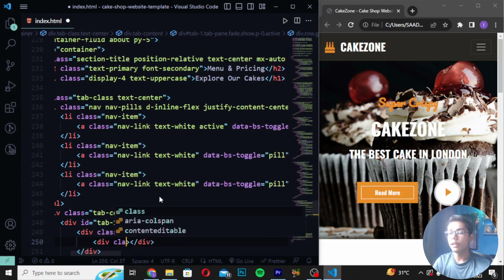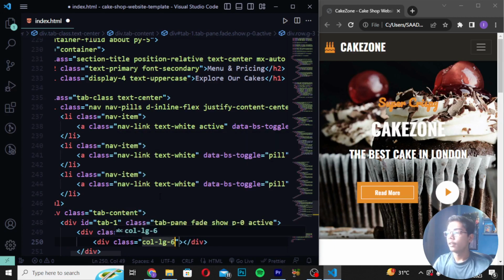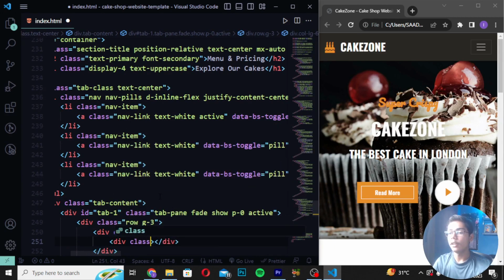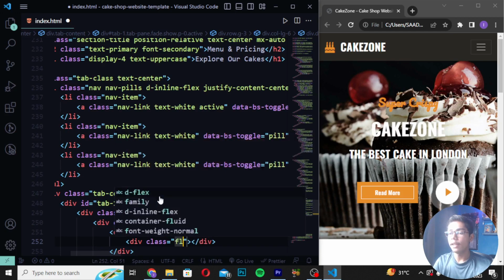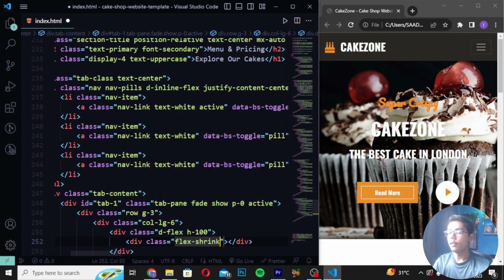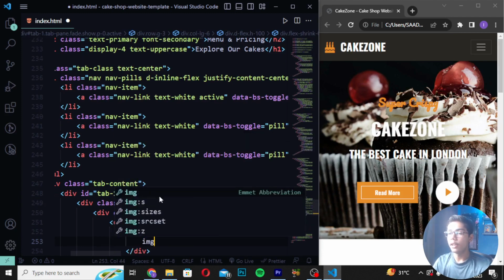Then I will now write div class col-lg-6, and then when you've written this, you have to create here div class d-flex, and I will now write here align-items-center. Now you have to just write here div class flex-shrink-0. Now when you've just written this thing, here I will now write dash 0. Then you have to write here img.